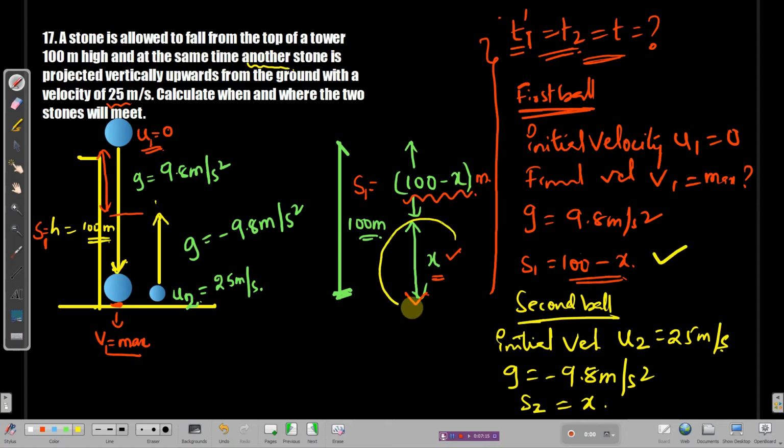This is the distance being covered by the second ball, and this is the distance covered by the first ball. So I wrote the first ball's distance and the second ball's distance. Let me take a fresh page. I hope you understood it. Remember the data. I have to solve the problem according to the data available.